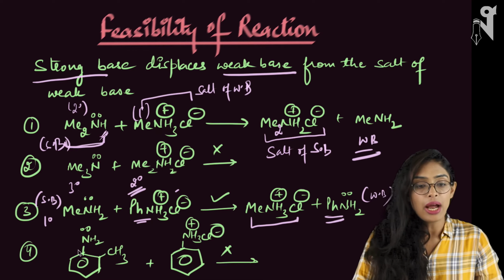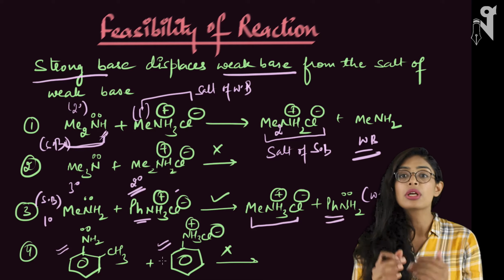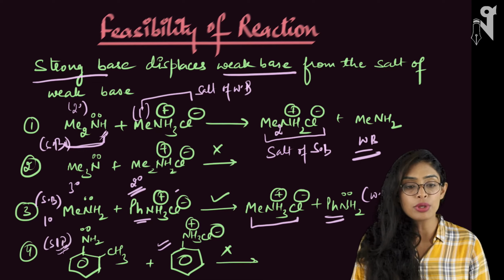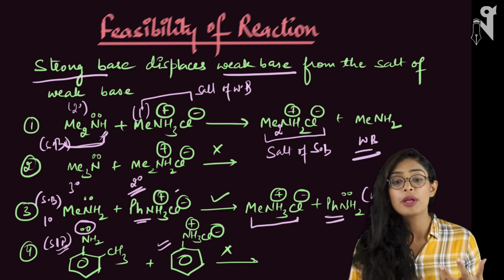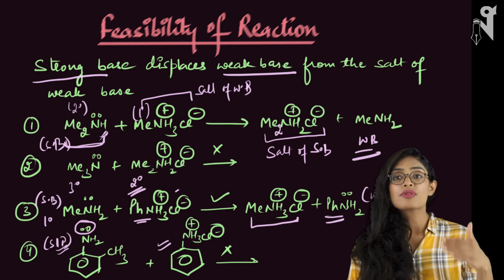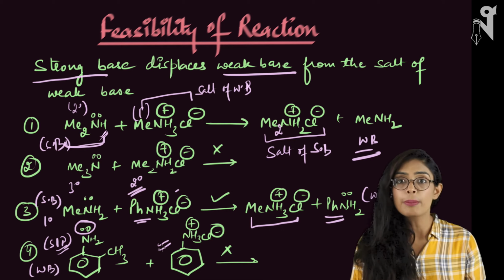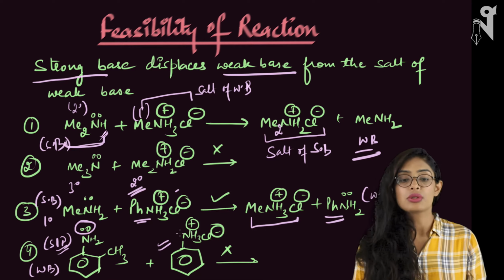Next, you have an ortho substituted aniline over here and here you have an aniline salt. Ortho substituted aniline means there is a substitution on the ortho position, so it is going to face SIP, steric inhibition of protonation. Though it looks like this pair of electrons is a good pair of electrons, it will not be able to accept H plus because of the steric hindrance. So this is a weak base and this is the salt of a strong base. Hence the reaction will not proceed. A weak base cannot displace the strong base. So this reaction is not feasible.